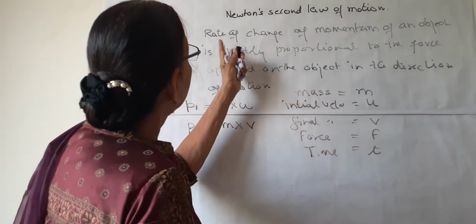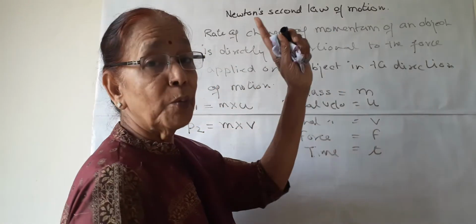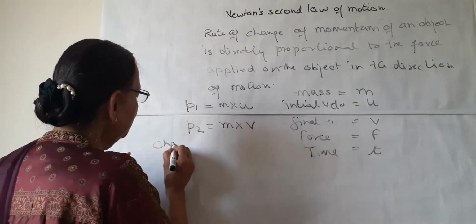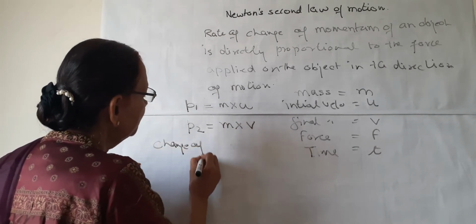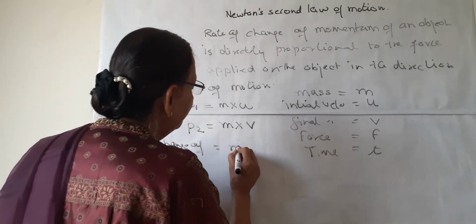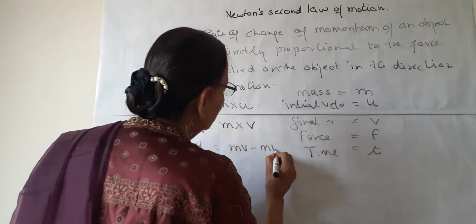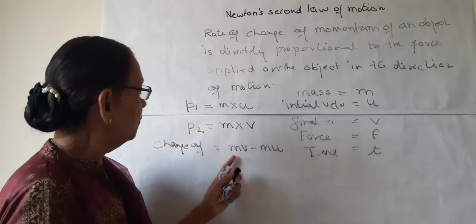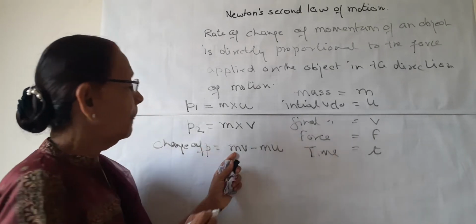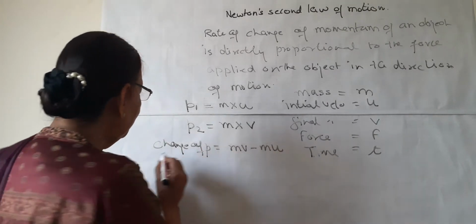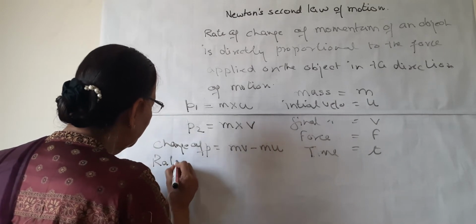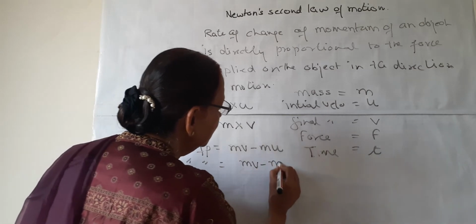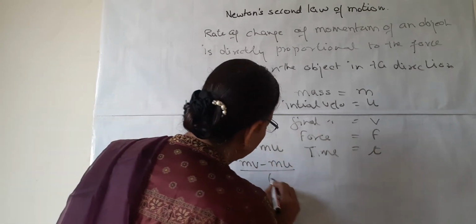So what we are writing is the rate of change of momentum. It means change. What is the change of momentum? We can write change of momentum will be mv minus mu. This is the final, this is the initial. And what is the rate of change of momentum? Rate of change of momentum will be (mv minus mu) upon t.